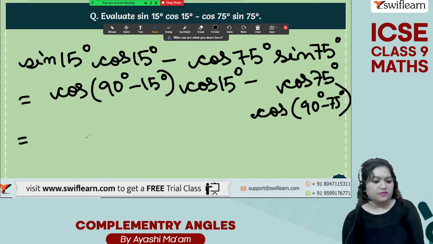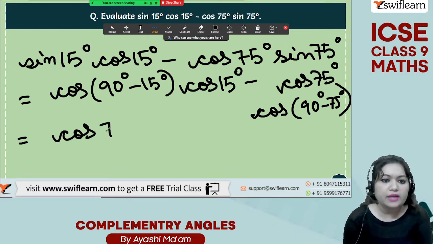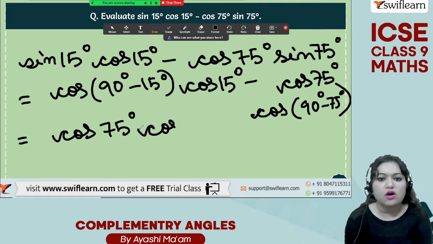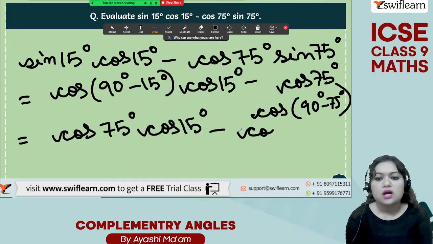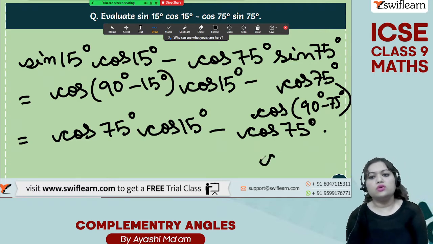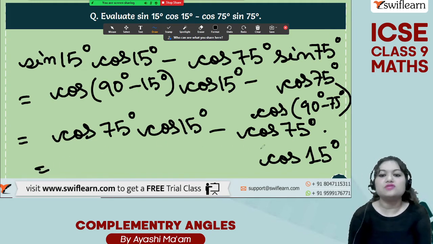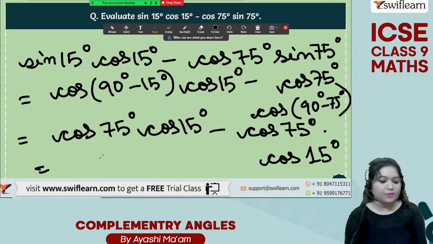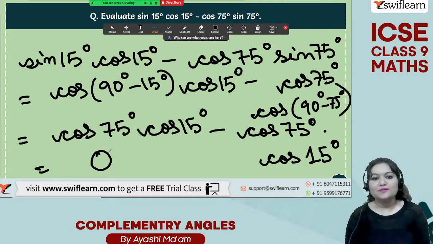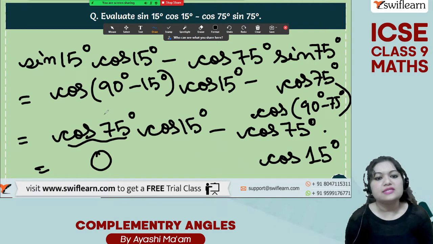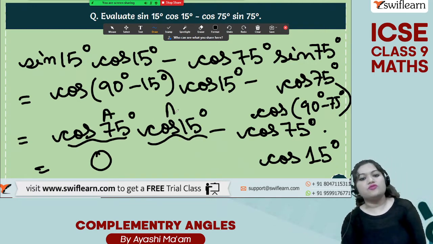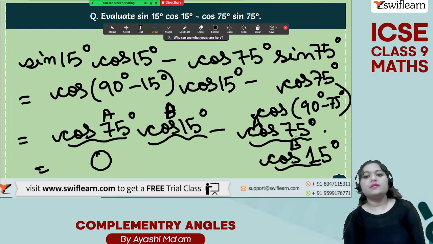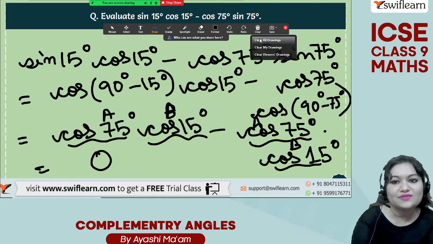So because of this, you will get the answer as cos of, what is 90 degrees minus 15? 90 degrees minus 15 is cos of 75 degrees, cos of 15 degrees as it is, minus cos of 75 degrees into cos of 15 degrees. Now see, they have become equal. Cos 75 cos 15 minus cos 75 cos 15. That means what? 0. Right? So if you consider cos 75 as A, cos 15 as B, here also cos 75 is A, cos 15 is B. That means AB minus AB, which is equal to 0. Right? Easy.